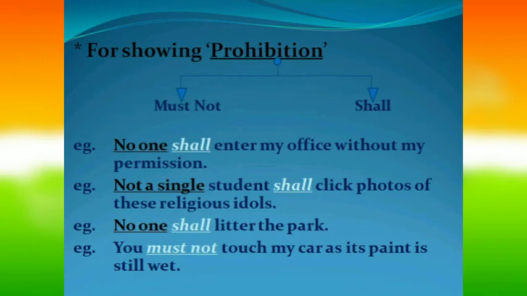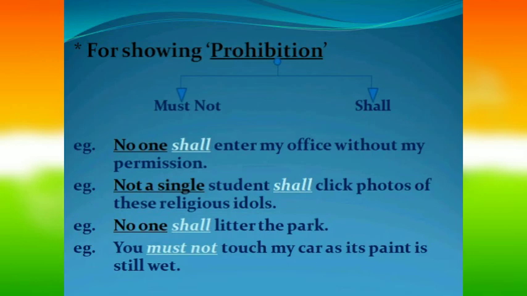This sentence has started with the negative word no one. Therefore, this rule will be implemented here: shall. If the sentence starts with any negative word, then we have to use shall. If the sentence is normal, then in that case we use must not for showing prohibition.